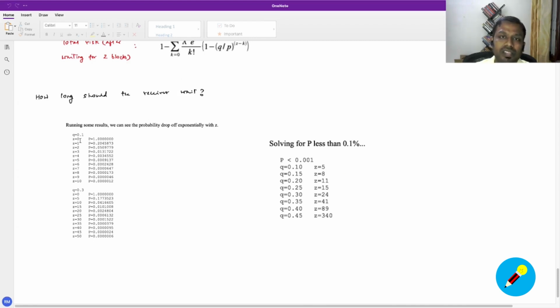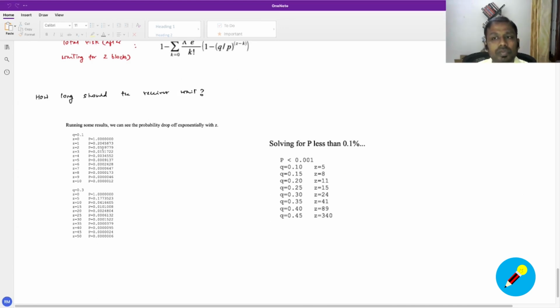When the transaction is made immediately, there is a good chance that the dishonest node can succeed with tampering. But the moment Z becomes 1, you can see the probability significantly drop to 0.2. And when Z is equal to 2, if the receiver waits for 2 blocks to confirm the transaction, the exposed risk comes down even lower.